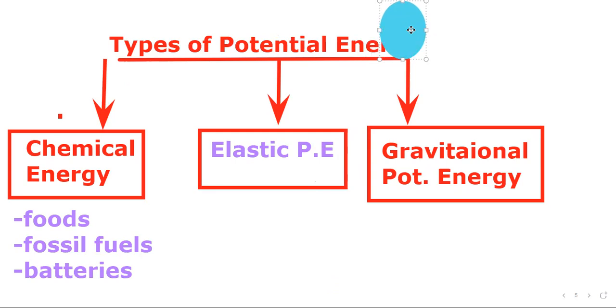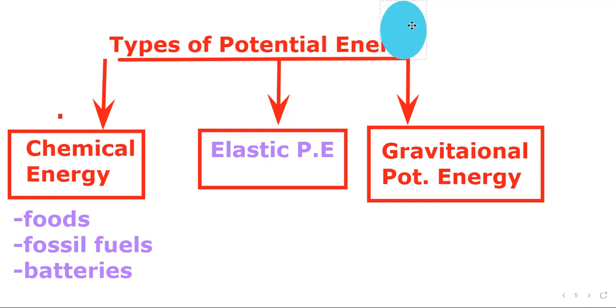When it is moving in the upward direction, this football is actually moving against the gravity. So when it is moving against the gravity, it is storing some energy in it, and when it reaches the maximum height, at that time its kinetic energy would be 0.